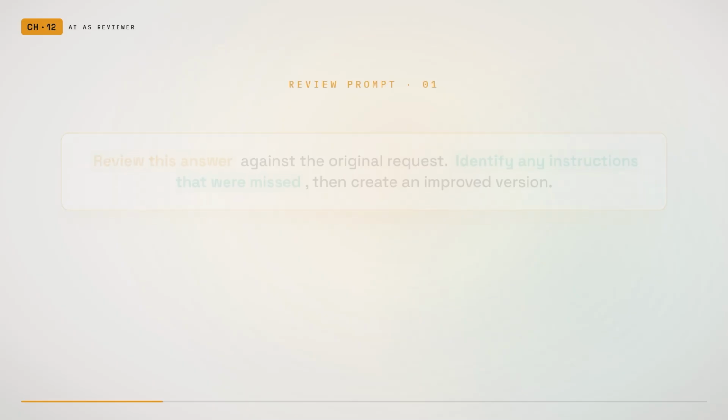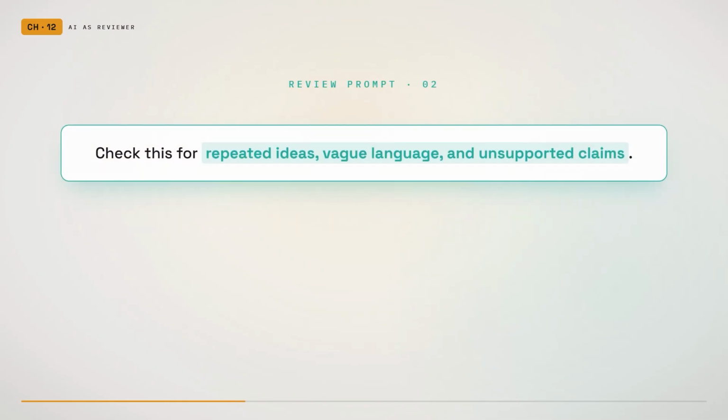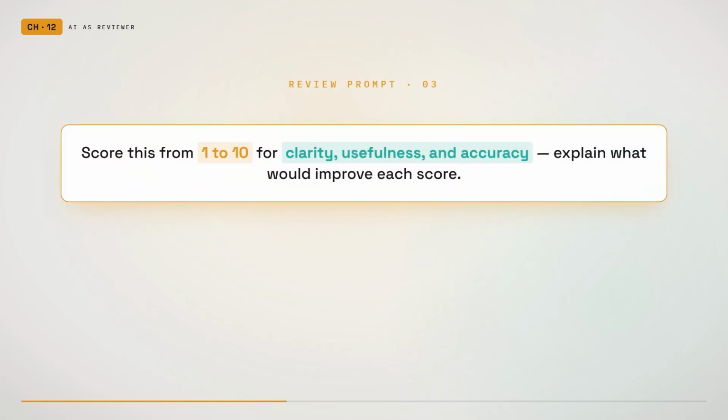After receiving a response, use a prompt such as, review this answer against the original request. Identify any instructions that were missed, then create an improved version. Or, check this for repeated ideas, vague language, and unsupported claims. Or, score this from 1 to 10 for clarity, usefulness, and accuracy. Explain what would improve each score.